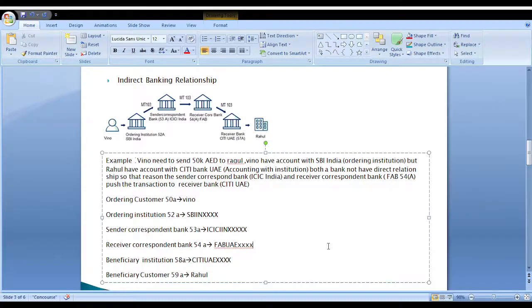Here I have explained the indirect banking relationship flow: what are all the parties involved in this indirect banking relationship, and how the transaction goes from the ordering customer to the receiving customer. All the details I have explained in a detailed manner.